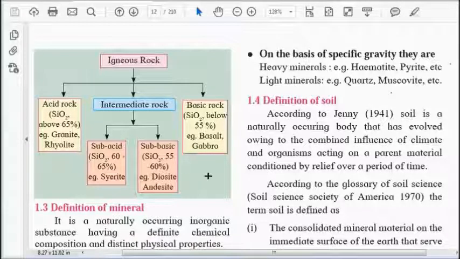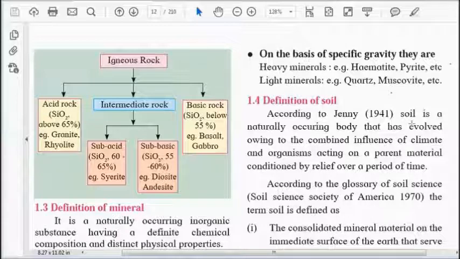We know that minerals are important for the development of the human body, plant body, and animal body, and that minerals are made available to the soil from rock itself. Depending upon the composition of rock, the content of minerals can be seen. This is the definition of mineral.